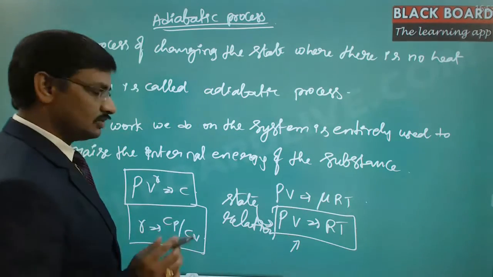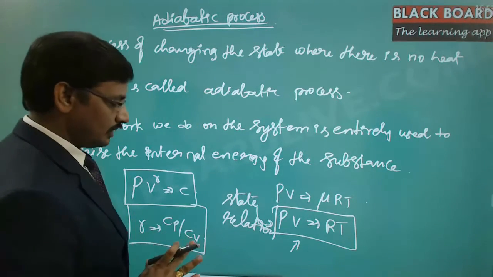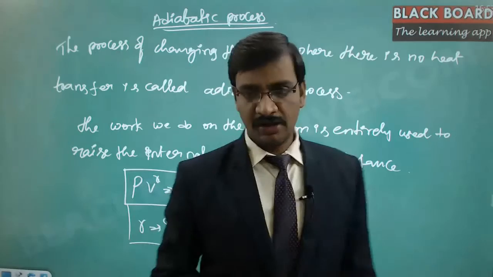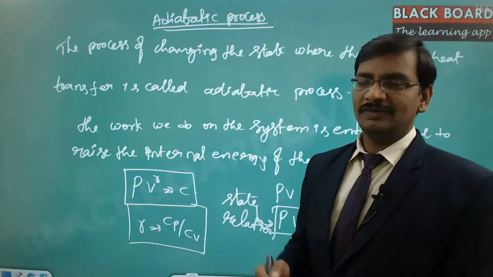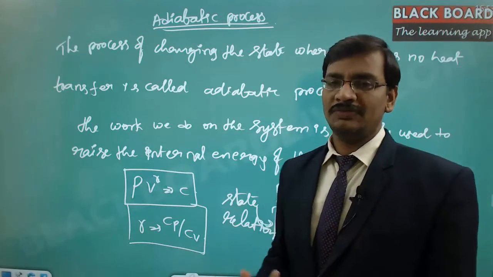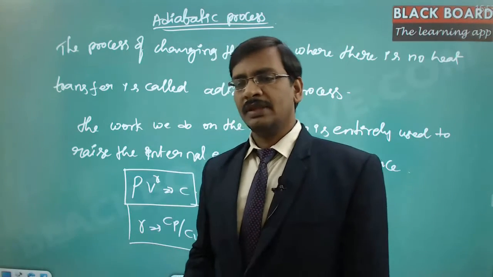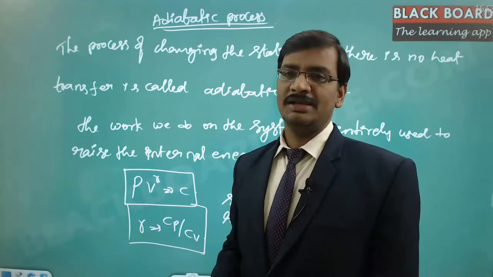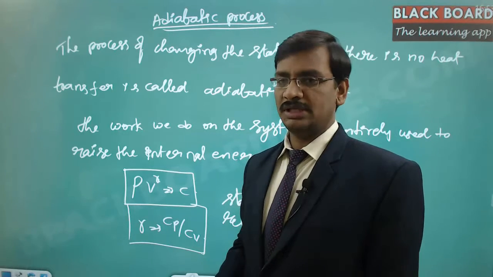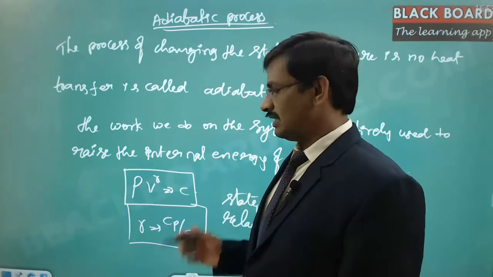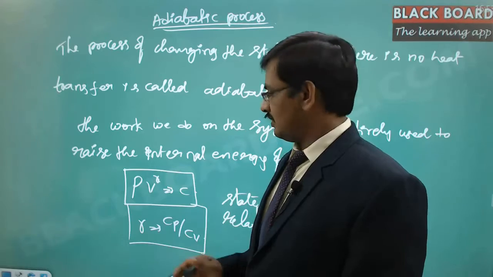Now don't ignore this relation here itself, because down the line when we deal with the sound or the waves, in the second year, there is something called the velocity calculation with the help of Newton's equation. There was some correction that was given earlier.